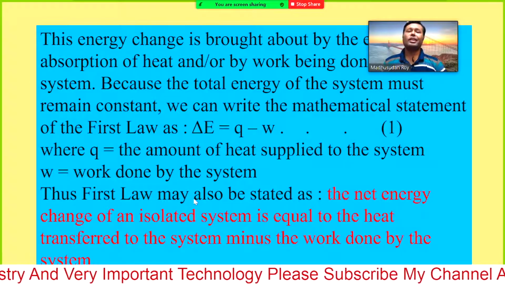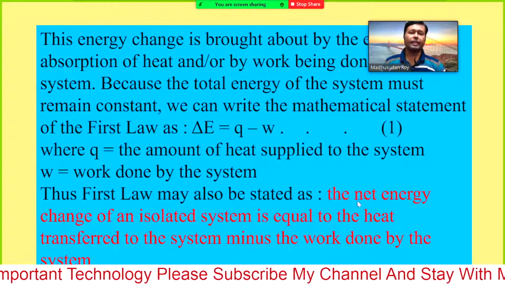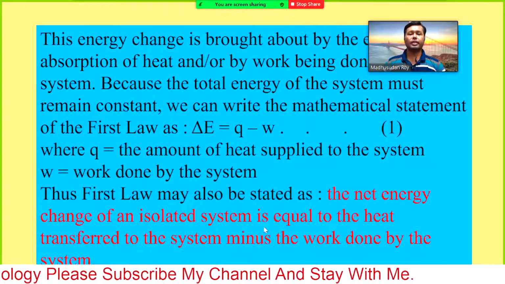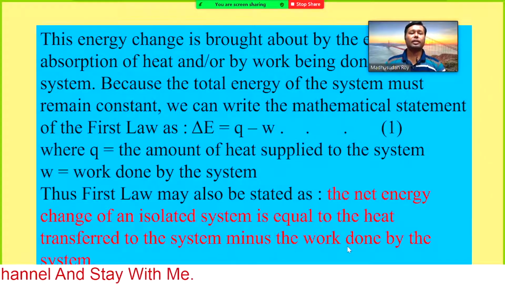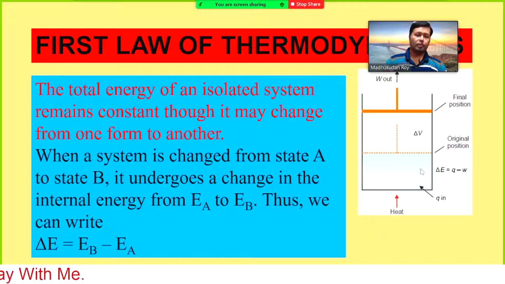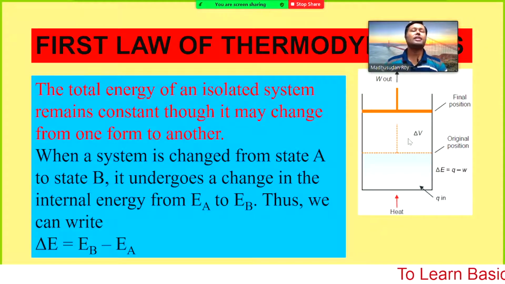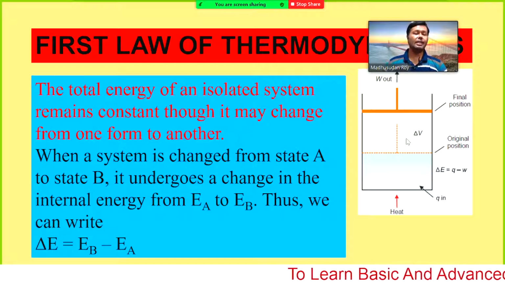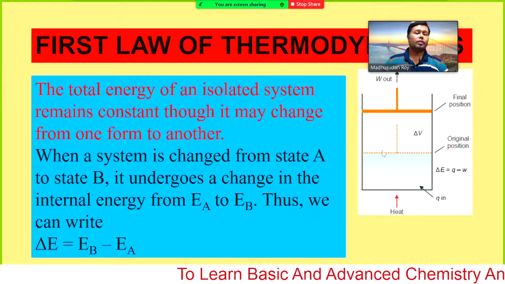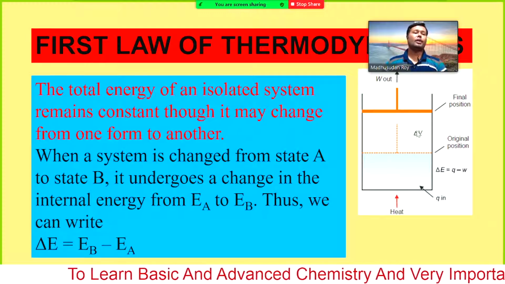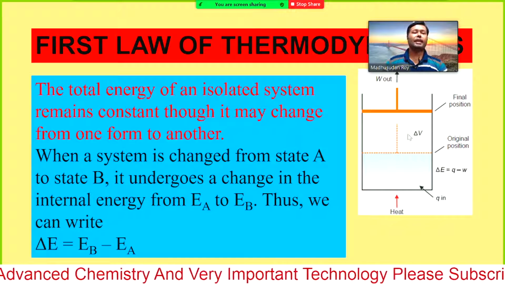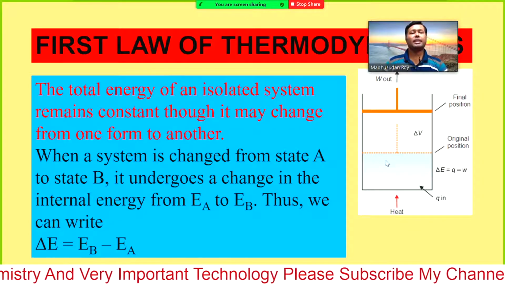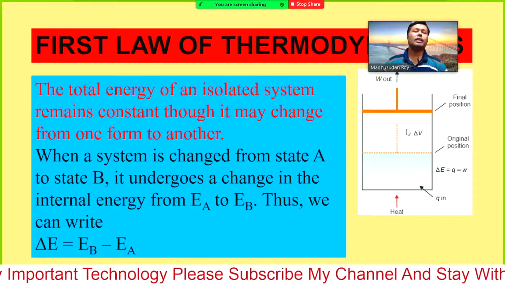Thus the first law can be stated this way: the net energy change of an isolated system is equal to the heat transferred to the system minus the work done by the system. Here we have expanded, and in the last class I mentioned the sign of the work and also the sign of the energy. Here the work is done by the system, because due to the increase in heat the volume is expanding, so some work is done by the system. So we are using the negative sign.